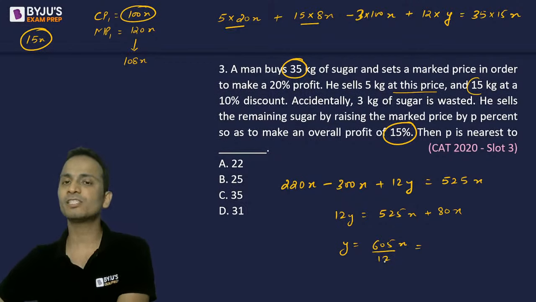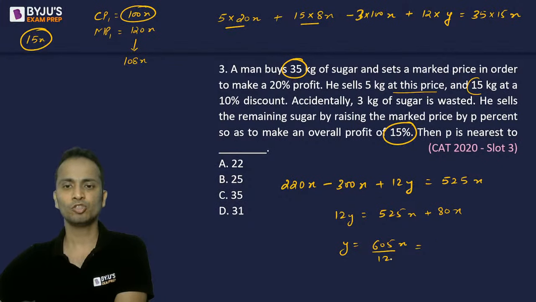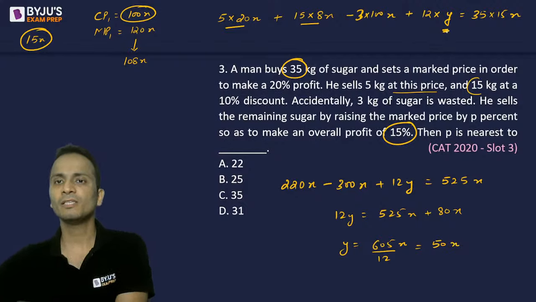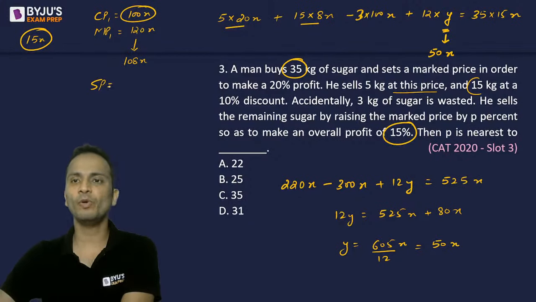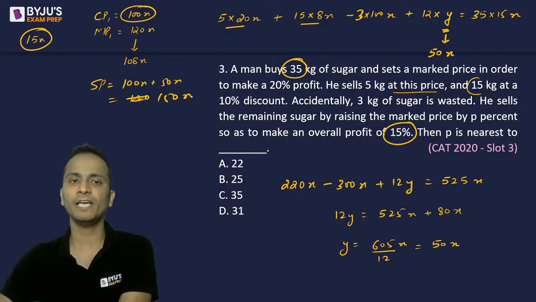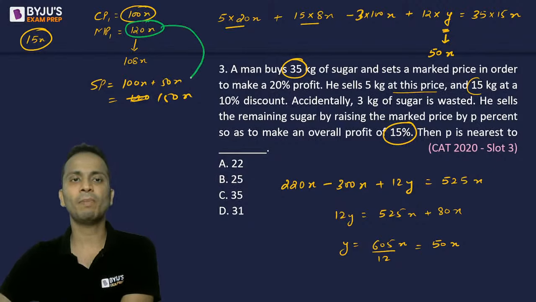So 605x divided by 12, how much will that be? This will be somewhere around 12 into 5, 50x. All right. So that means this remaining 12 kg is sold at a profit of 50x, right? So selling price will be 100x plus 50x, that is 150x.